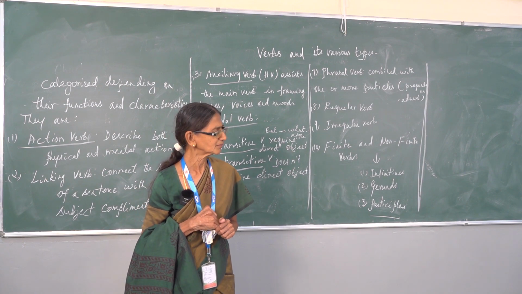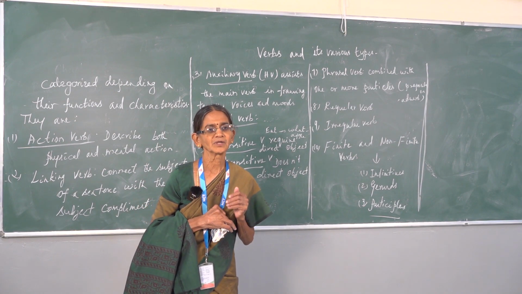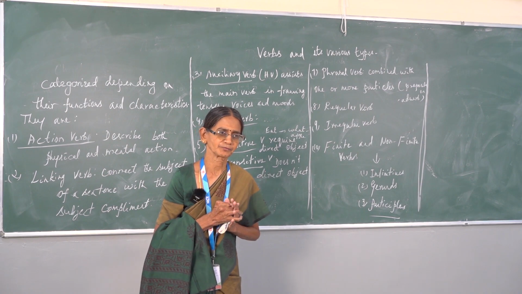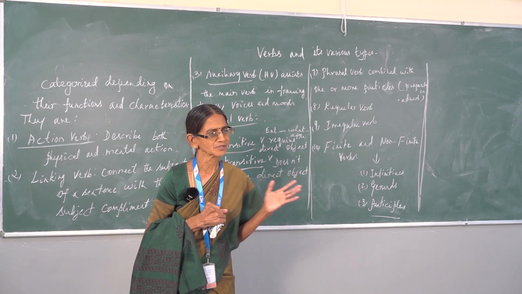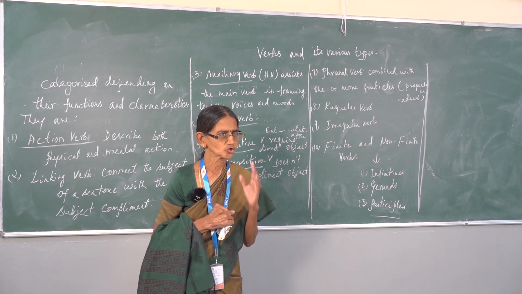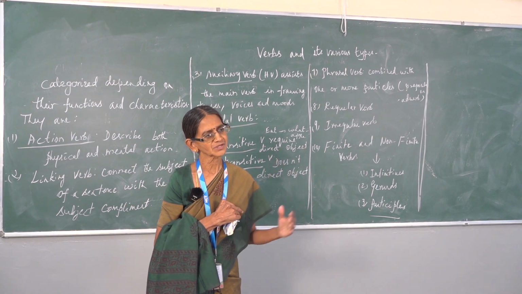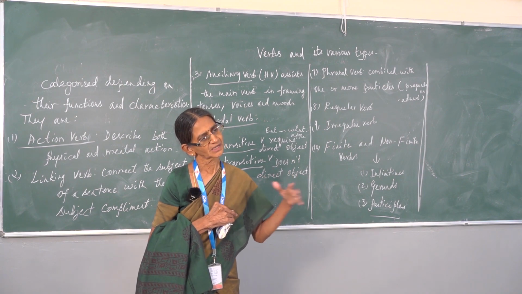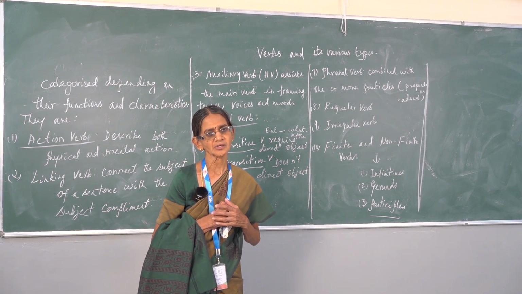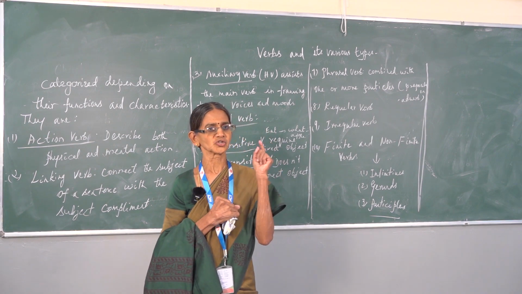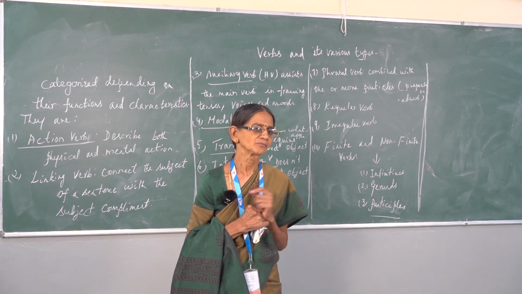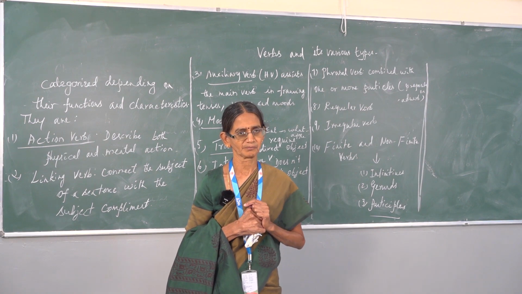Regular verb means a verb which will be modified by adding ed. For example, if you classify the verb into tense, if simple present is talk, automatically we will say talked as past, and the past participle is also talked. But you have to be very clear when talked becomes a participle and when a past.